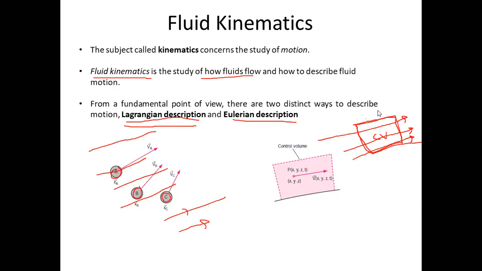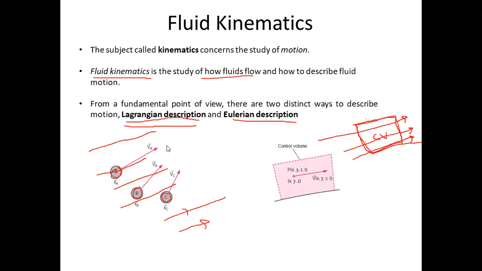Cavitation, no. See, cavitation is not a feature of fluid movement. We are studying fluid kinematics, which means we are focusing on the movement of the fluid, and cavitation is the phenomenon of formation of pits and holes due to bubble formation. But if a bubble is forming due to boiling, you can track the traveling of that bubble. That can be an example of a Lagrangian approach. You can focus on one bubble and track its movement, how much time it has taken to travel to this location. So you can track its velocity and acceleration. That is an example of a Lagrangian description, but cavitation on the whole is not an example.